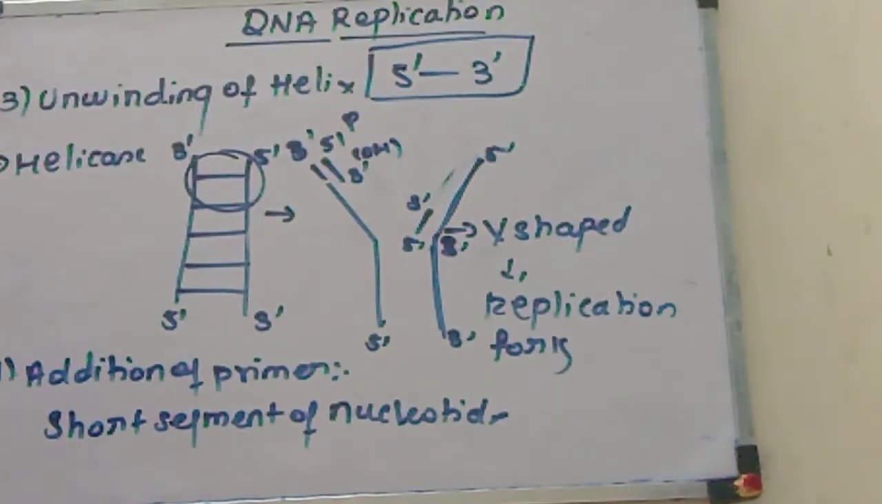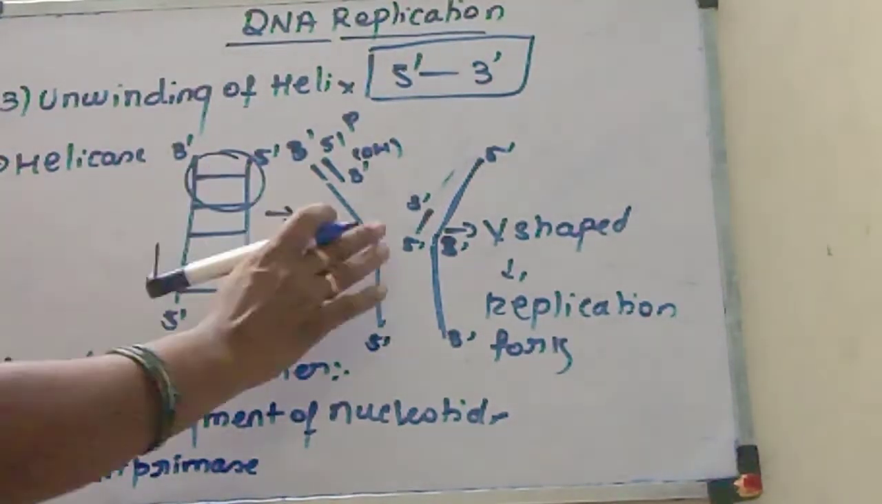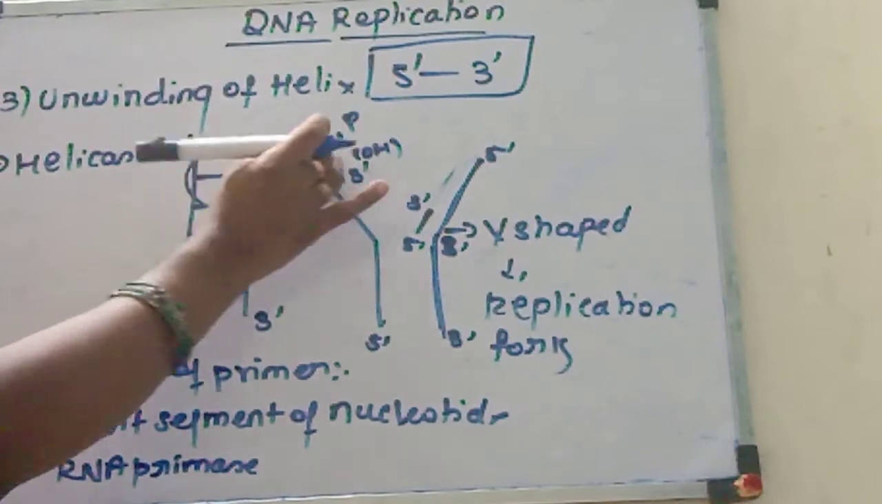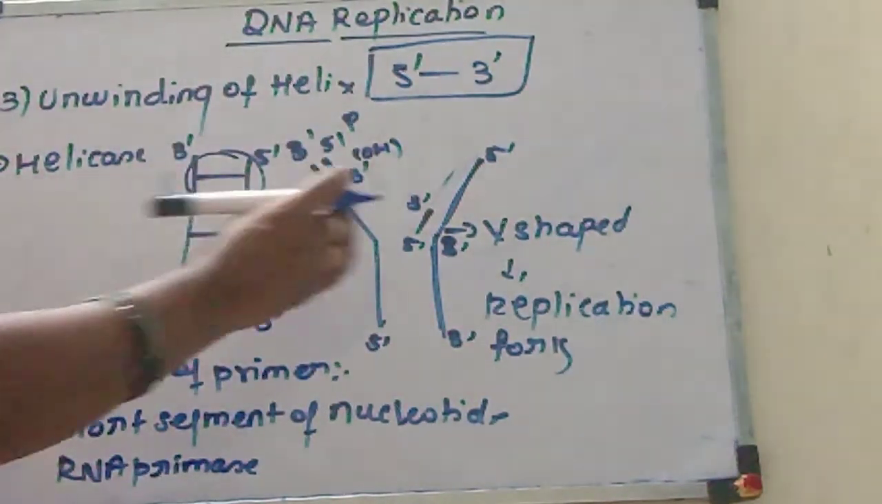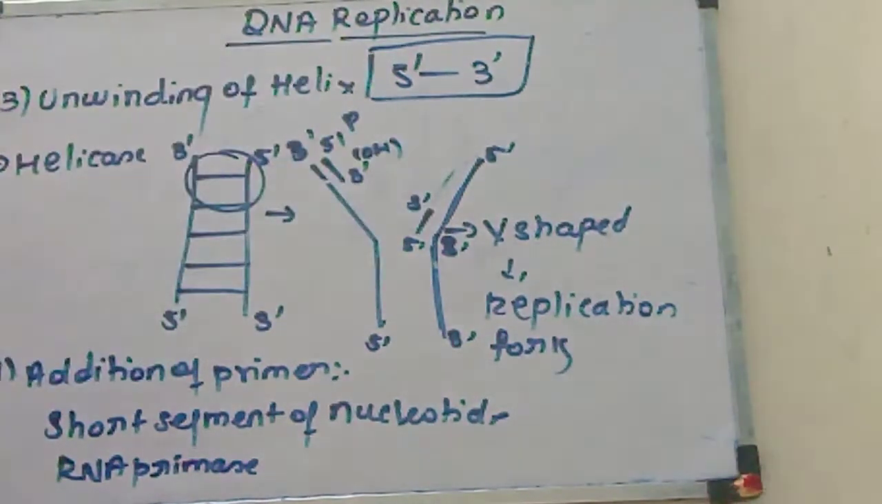This addition of primer is done by the RNA primase enzyme. In every step the enzymes play an important role. Now in this strand there is no problem; the synthesis will continue. In the other strand, we are going to see what happens. So the next one is elongation of the new strand.